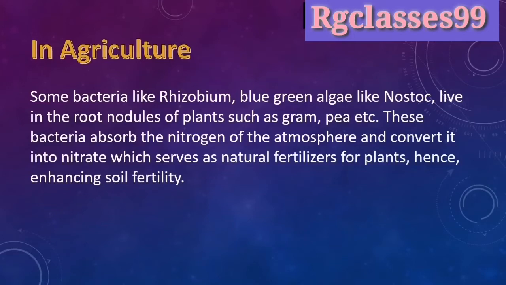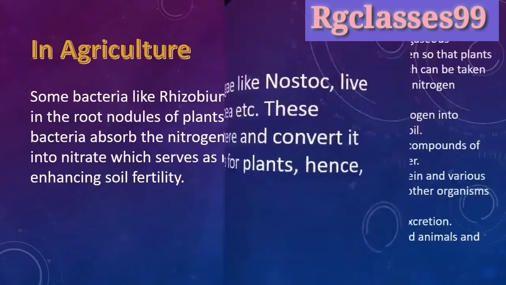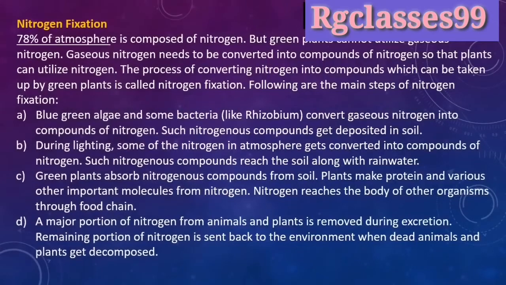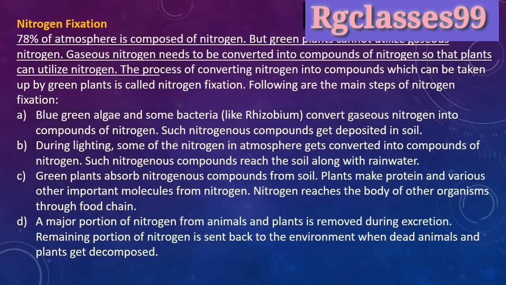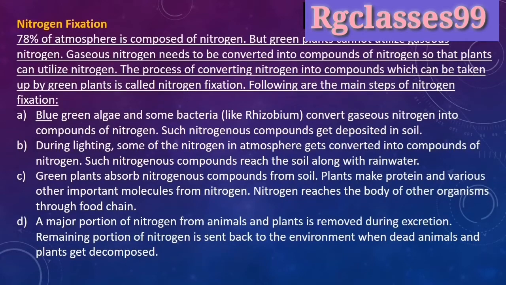Okay, so that's how bacteria are helpful in agriculture. Now, what is nitrogen fixation? We know that 78% of the atmosphere is composed of nitrogen, but green plants cannot utilize gaseous nitrogen.